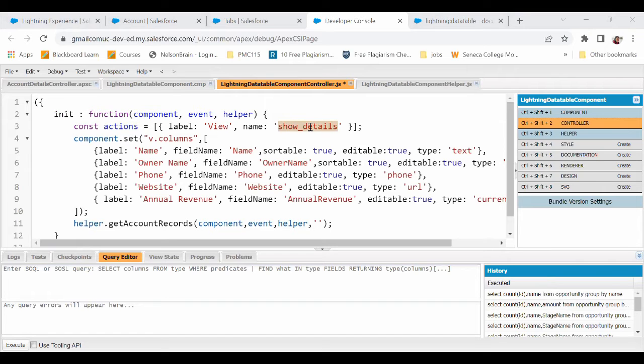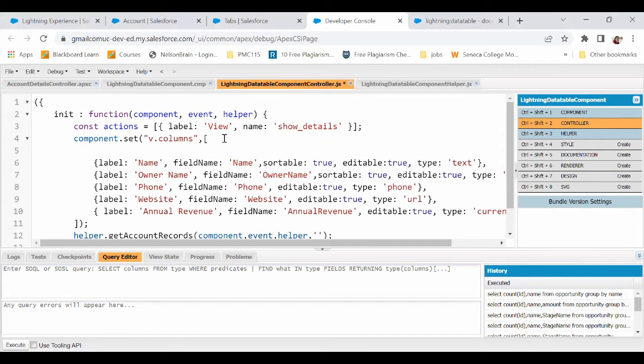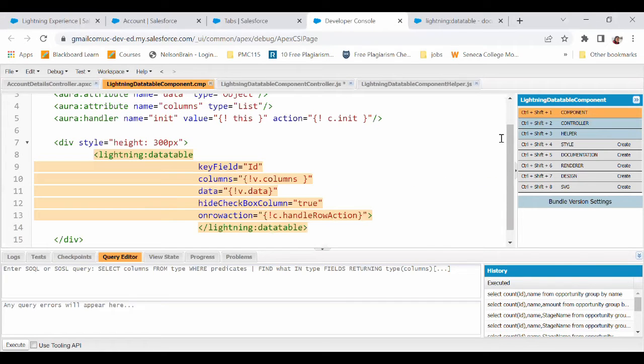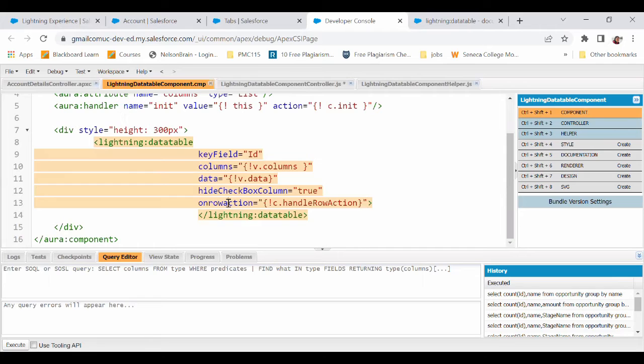How do we do that? We'll add one more column here before name, which would be for action, with type attributes, row actions, bound to this actions. Actions is this that we made. Now, upon clicking this, what should happen? Where do we handle that? Like I told you, in Lightning data table, we have onrowaction, and in that we have given a method that we are going to call. So now let's add that method in our controller.